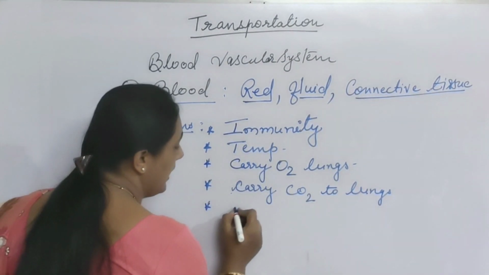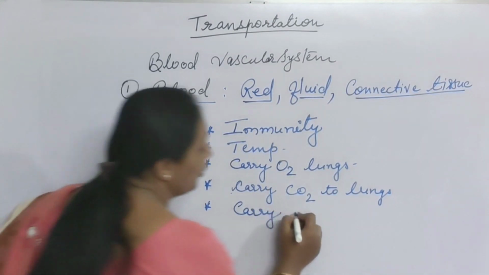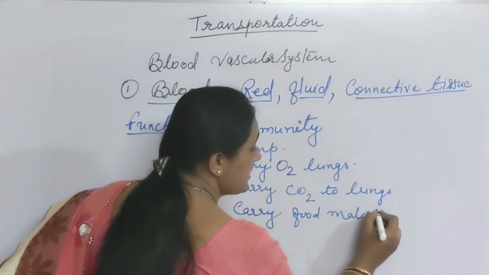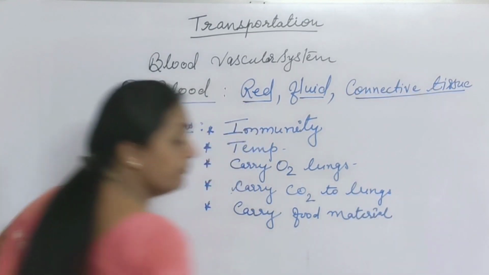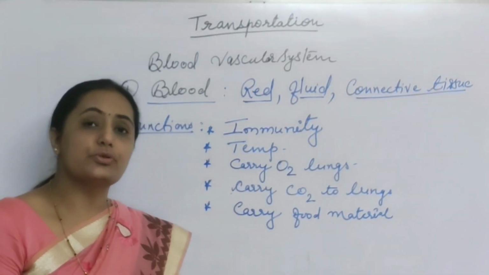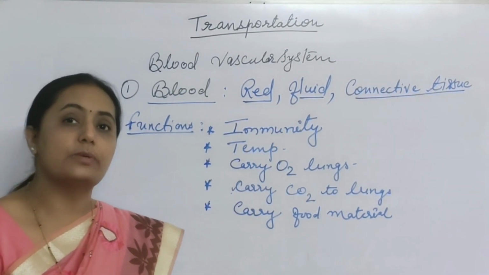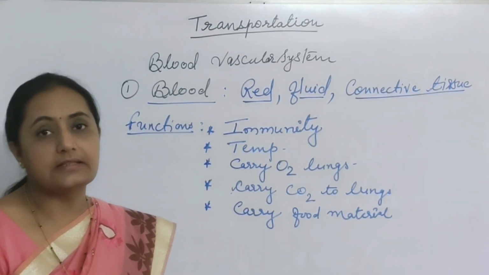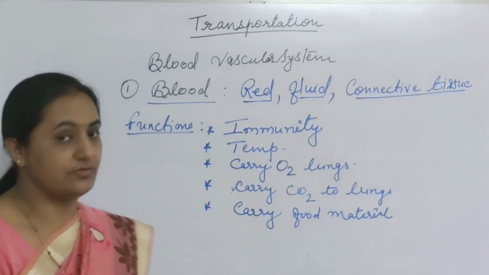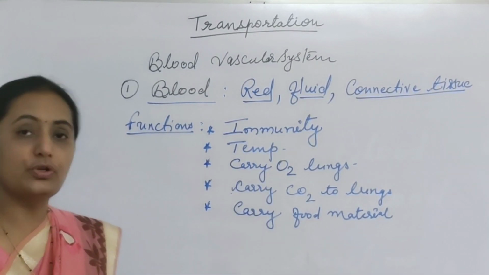Then it helps to carry, or transfer, food material. Food material means digested nutritive material from the villi in the small intestine. Villi absorb nutritive food material and are richly supplied with blood vessels. So this nutritive material diffuses or passes into the blood capillaries. From the blood capillaries it enters the blood vessels and mixes with blood. So blood also helps to circulate nutritive food material.